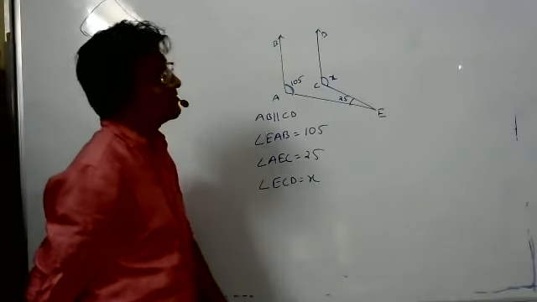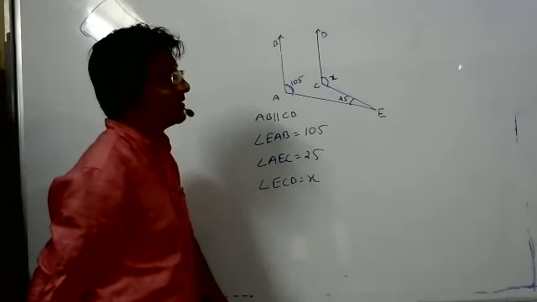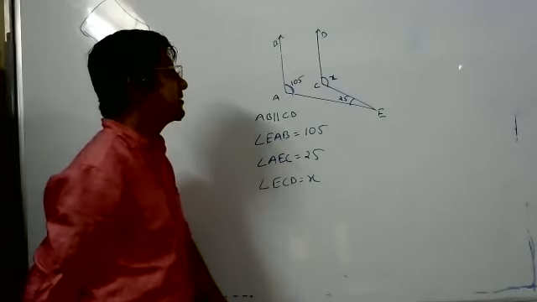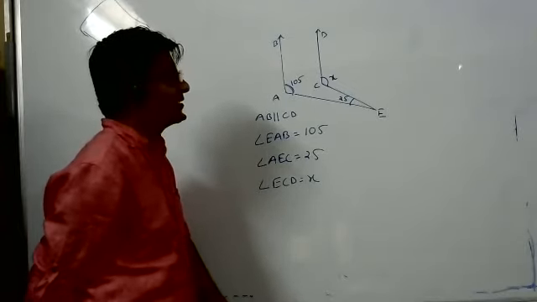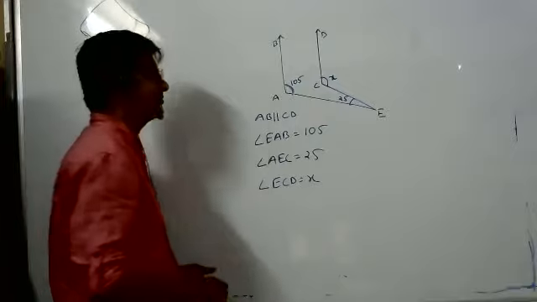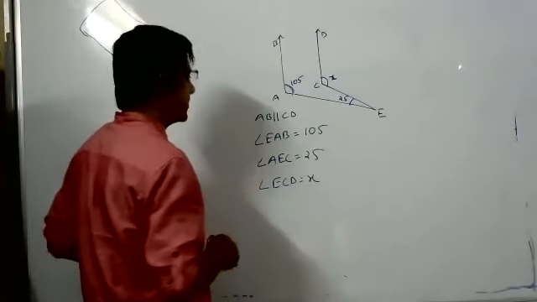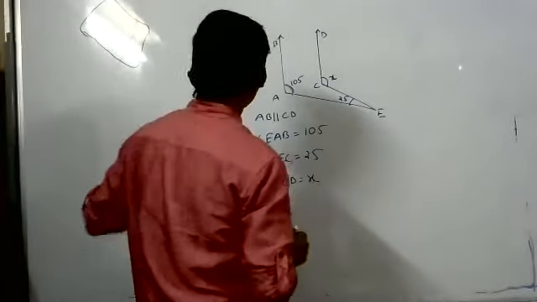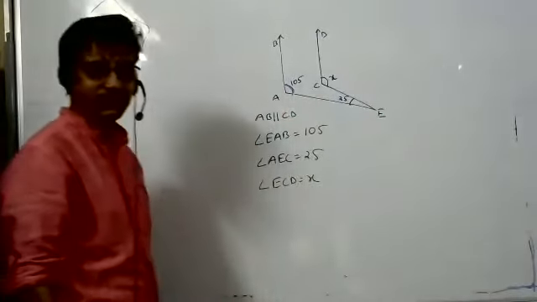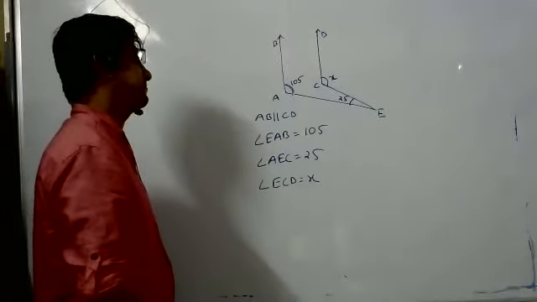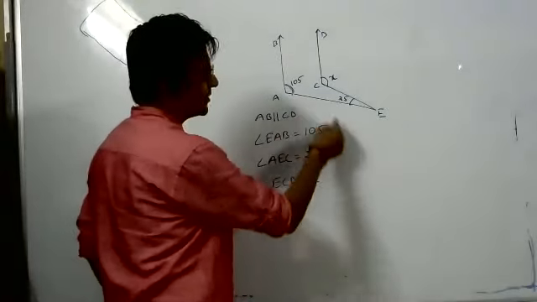Every question has the same thing. You have to extend one line and start doing it. Another line will be a transversal. Just see. Tejal, be online. Which two lines are parallel? These two? Correct? Yes, sir. You have to extend. If you extend, will you get anything? No. If you extend, you'll get a point here.